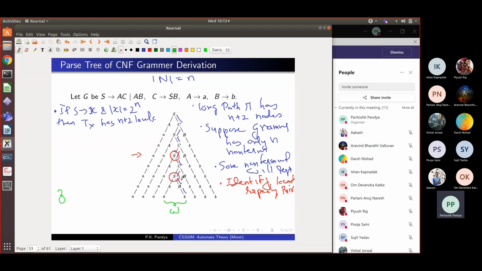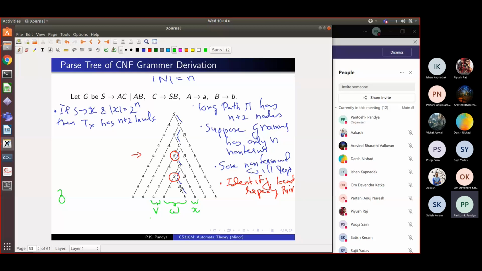This subtree derived by the lowest repeating non-terminal is what I will call W. There is this upper S. It has a subtree under it which embeds this subtree of S inside it. The string derived by this I can write in three parts. It has this part followed by this S, followed by this part. So this first part I'm going to call V, and I'm going to call this last part X, right?